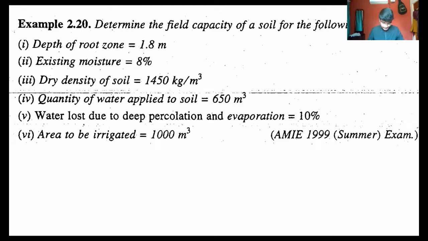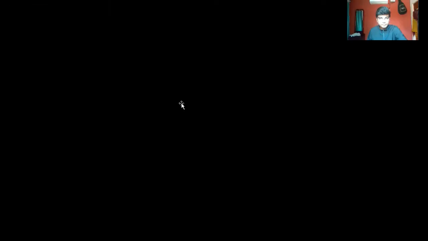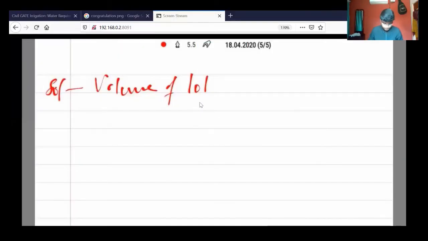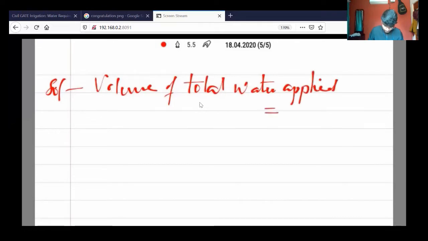First, we'll write the data. So, solution. Volume of total water applied is 650 meter cube.